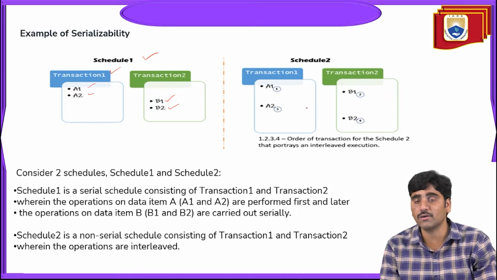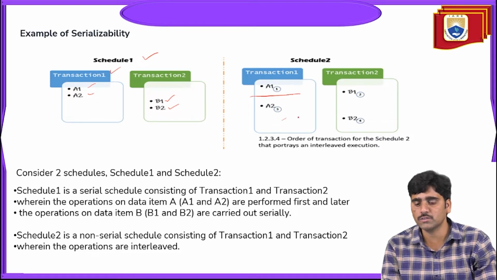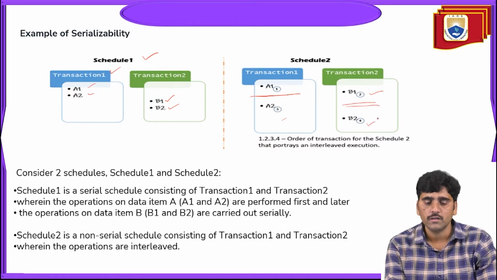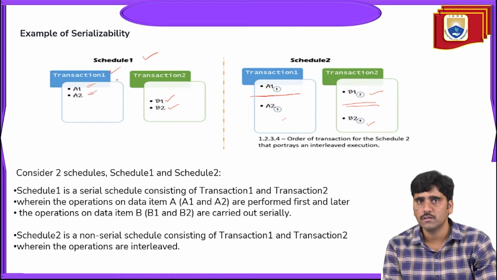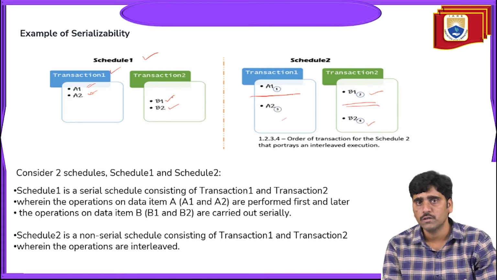This is nothing but non-serial. One takes a space, an interleaved space, and after that the second one is executed. Here the transactions A1 and A2 are executed first. Then it takes some time and the next transaction 2 is executed.